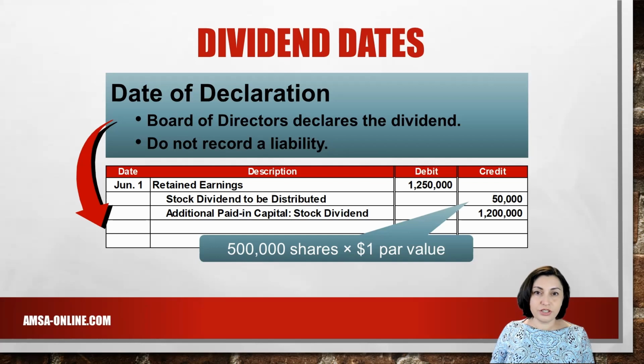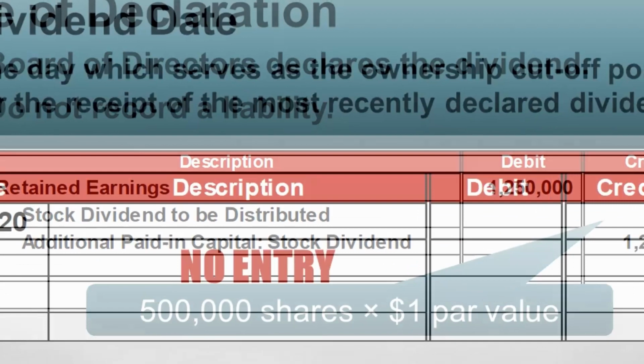If a balance sheet is prepared between the date of declaration of the stock dividend and the date of distribution of the shares, this account, as well as the additional paid-in capital stock dividend account, should be presented in the stockholders' equity section of the balance sheet. Notice that retained earnings account was reduced by the market value of the shares.